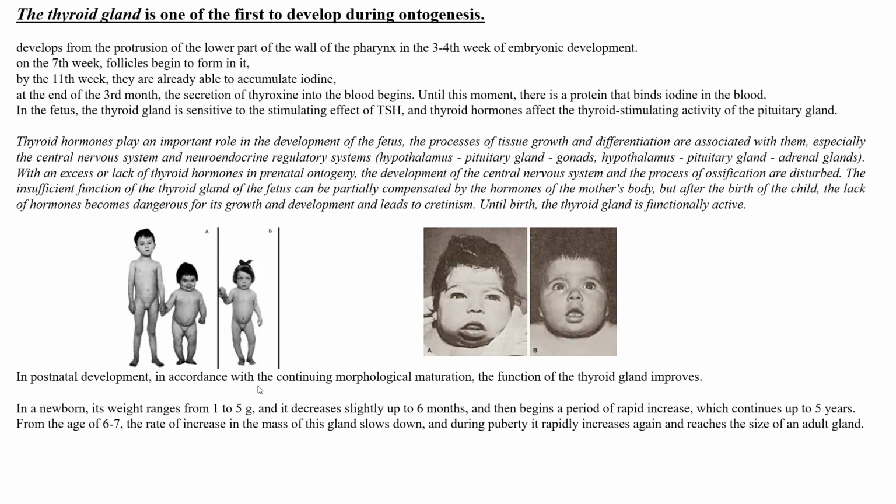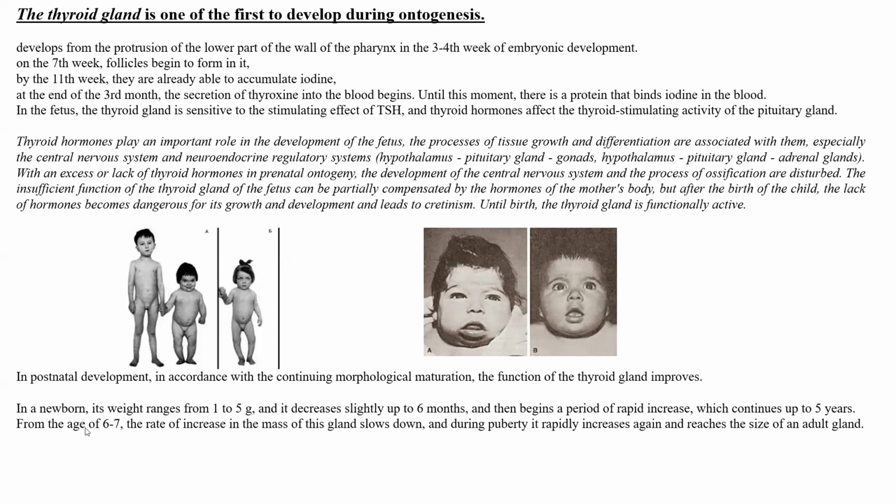In postnatal development, in accordance with the continuing morphological maturation, the function of the thyroid gland improves. In a newborn, its weight ranges from 1 to 5 grams, and it decreases slightly up to 6 months, and then begins a period of rapid increase, which continues up to 5 years.